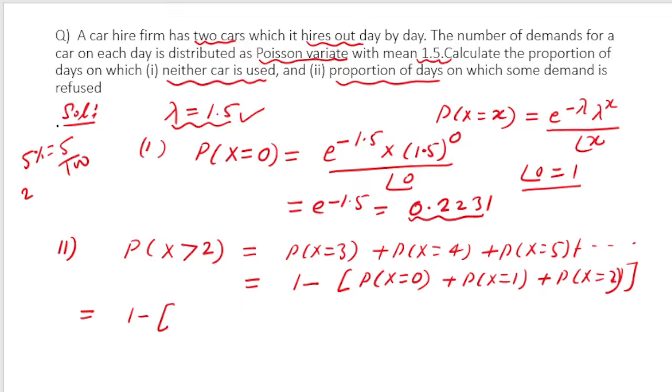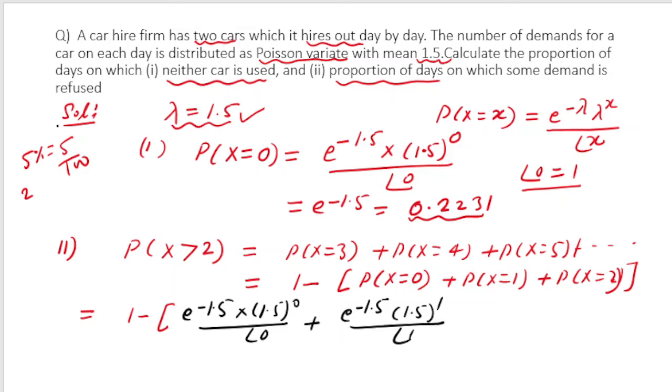So for x equal to 0, e to the power minus lambda, that is e to the power minus 1.5, into 1.5 to the power 0 by factorial 0. Probability for x equal to 1, again e to the power minus 1.5 and 1.5 to the power 1 by factorial 1, and for x equal to 2, e to the power minus 1.5 into 1.5 to the power 2 divided by factorial 2.